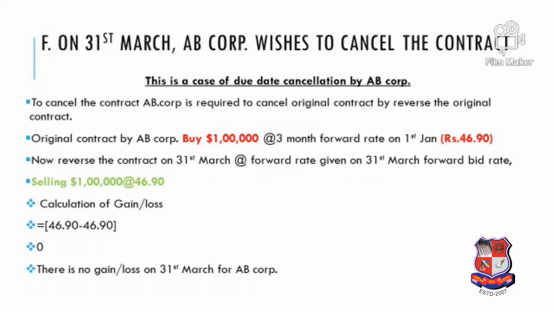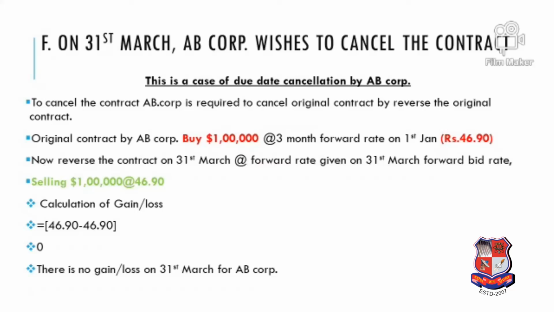So to cancel this contract, we have to find out what rate is available on 31st March. Earlier we entered at $1 lakh into 46.9. Now to make a reverse transaction, on the last date the forward rate and spot rate are the same. Earlier we were buying $1 lakh, that is the ask rate for the bank. Now to cancel the contract we enter into a reverse transaction.